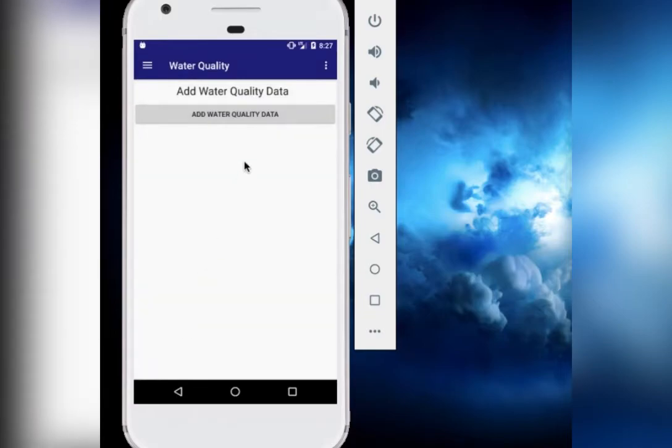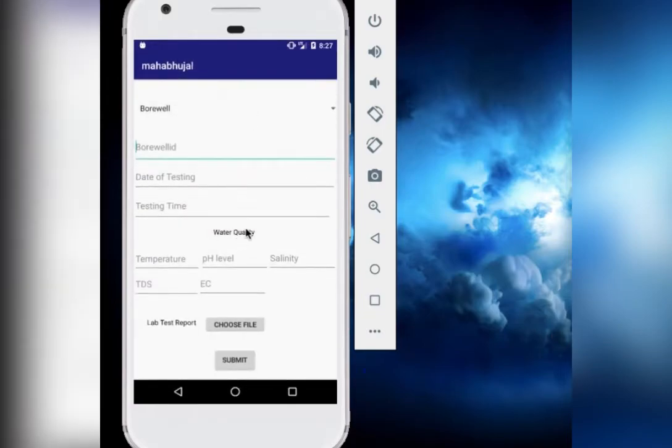Now the water quality. So it is very important to understand what the water quality is based on well or borewell. So we'll be adding the water quality based on the borewell ID. We'll understand which borewell it is that the person is trying to talk about, and the water quality will be given by these factors. So the temperature, pH level, salinity, TDS, and EC. So all these factors help us understand how pure the water is, whether we can use it for drinking or whether we can't use it for drinking, or what exactly is the purpose.